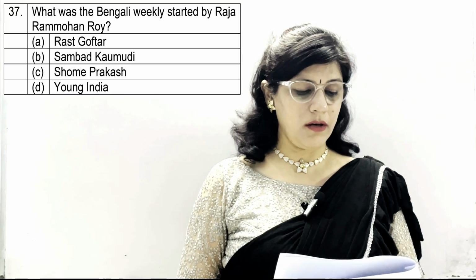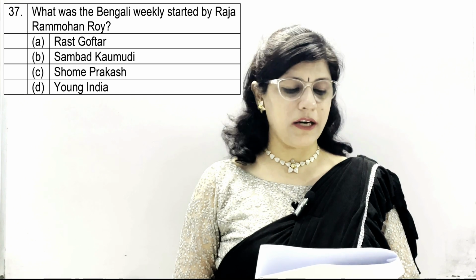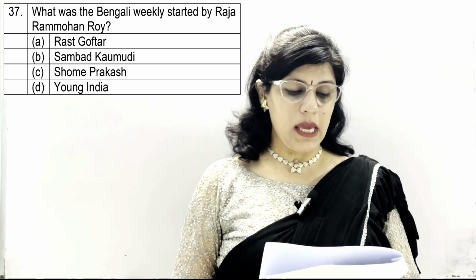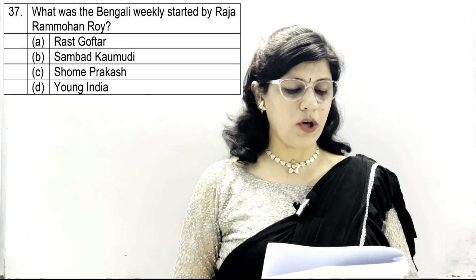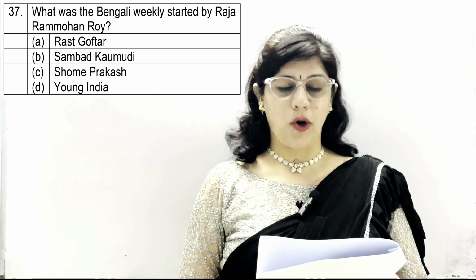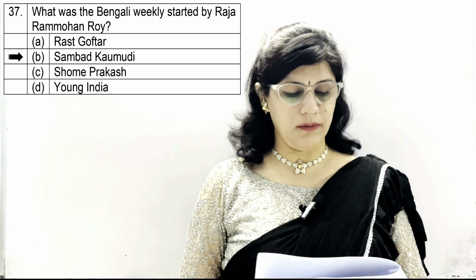Question number 37. What was the Bengali weekly started by Raja Ram Mohan Roy? A, Rastgu Avtar. B, Sambat Kaumudi. C, Shom Prakash. And D, Young India. And the correct option is B, which is Sambat Kaumudi.